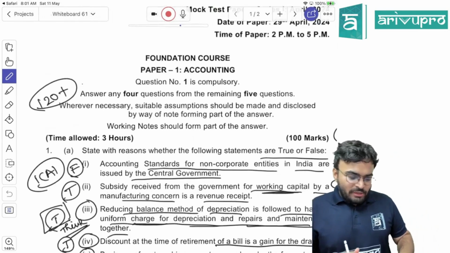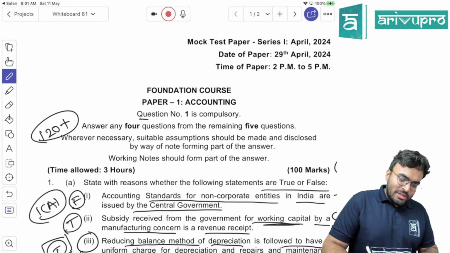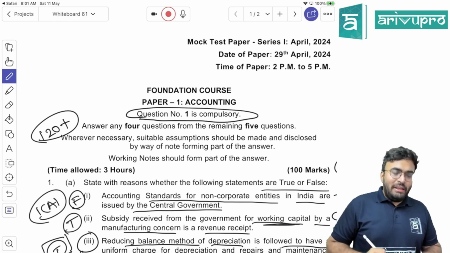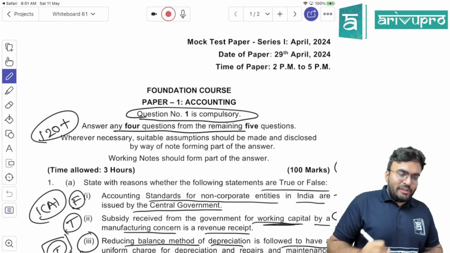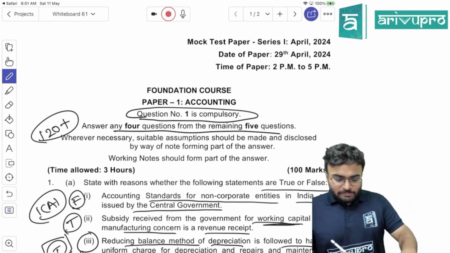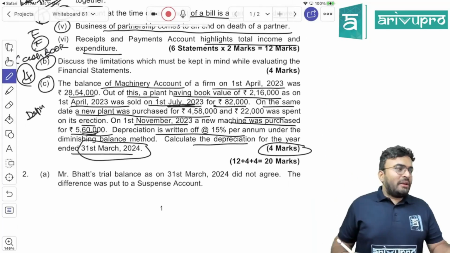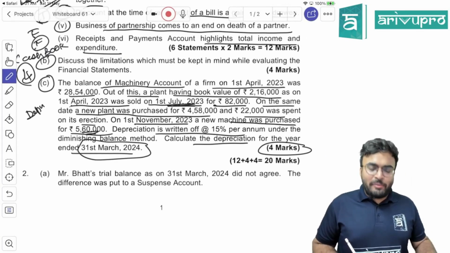By the way, I hope you have observed. Question number 1 is compulsory. Answer any 4 out of the remaining 5. So basically 120, roughly 125 marks is there in your paper.